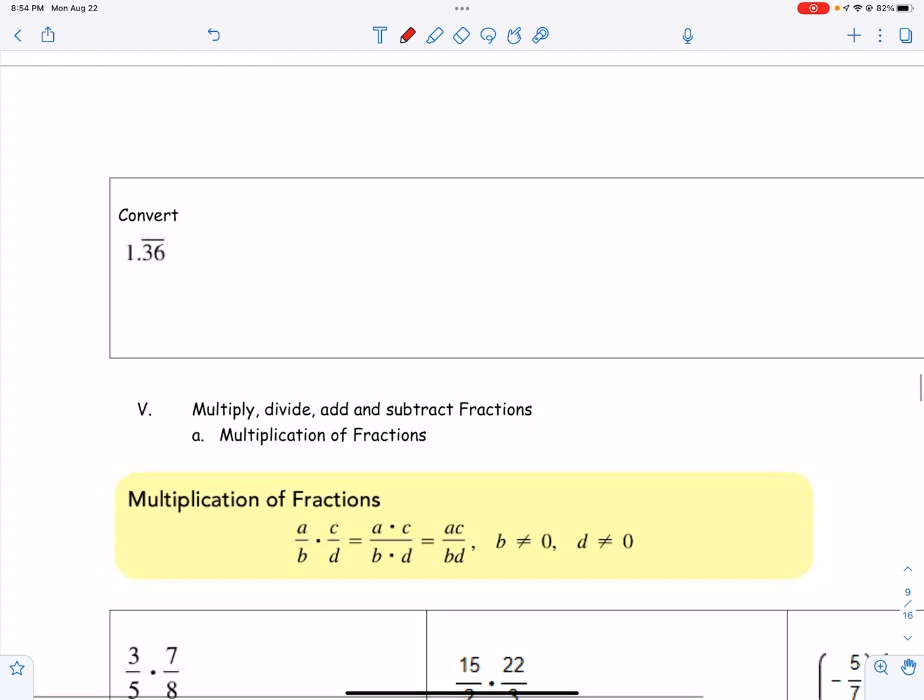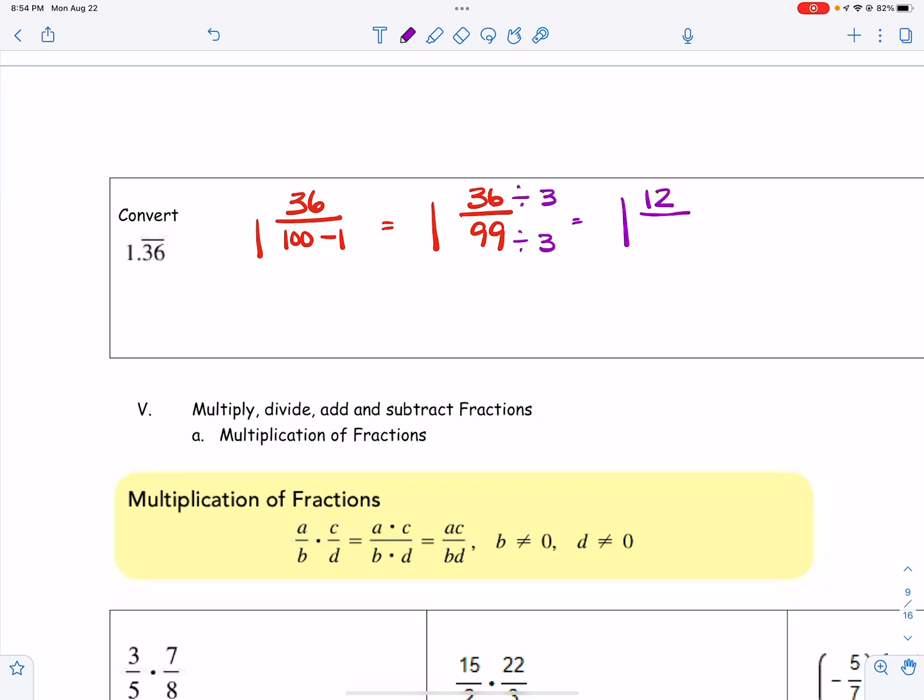Now, we're going to do one more. And this one is going to be a mixed number. And the only reason it's going to be a mixed number is because we have that 1 in front. So I'm going to write 1. I'm going to take 36, that's the fraction part. I'm going to take 100 minus 1. And so now I have 1 and 36/99. And that can be simplified by dividing by 3 and 3. So now I have 1 and 12/33s. Okay, and that would be it.